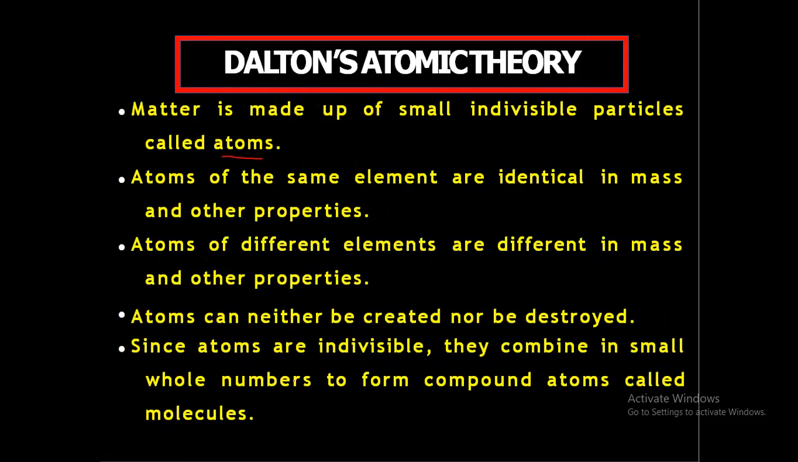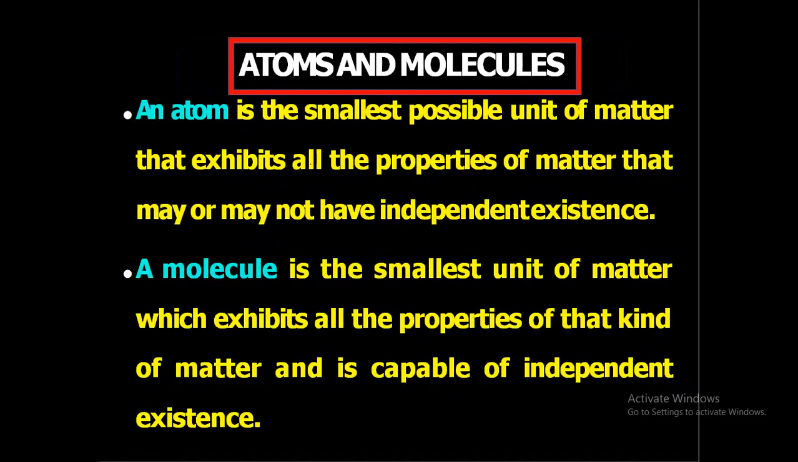So these are the postulates of Dalton's atomic theory. He first postulated about atoms. Atoms are indivisible and atoms combine to form molecules. Atoms of the same element are identical and different elements are different in their properties, and atoms can neither be created nor be destroyed. Next is atoms and molecules.